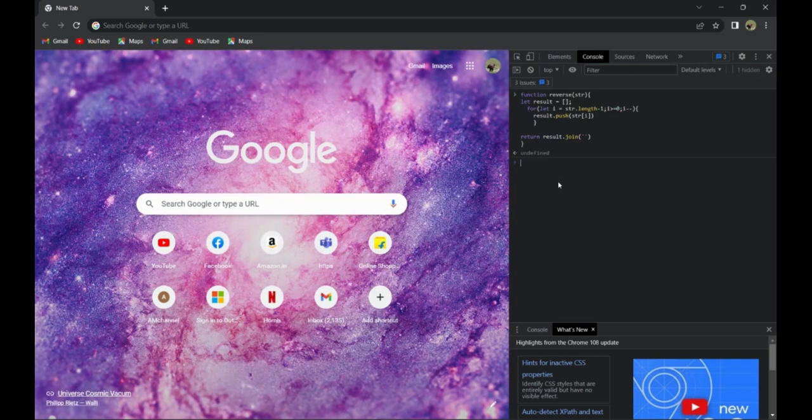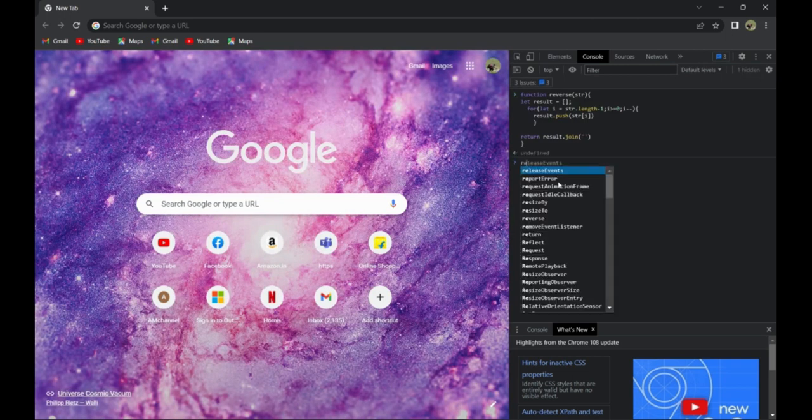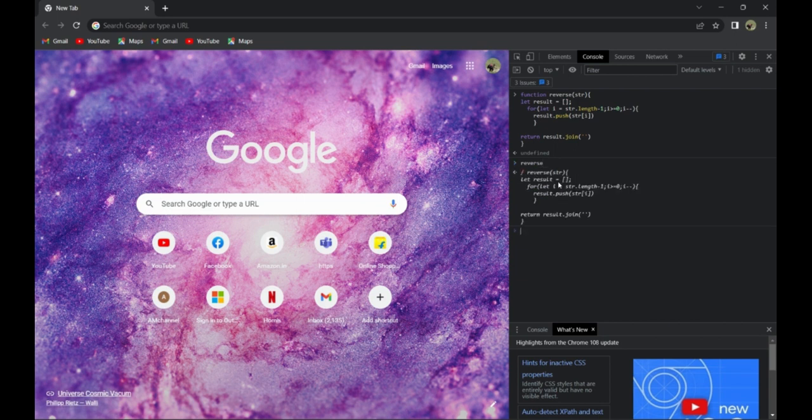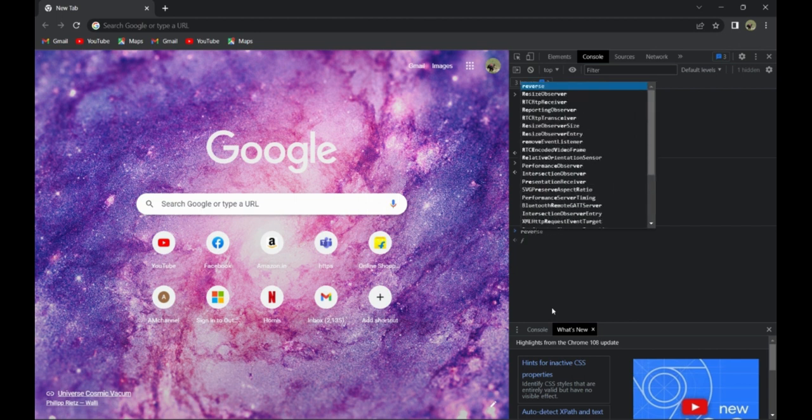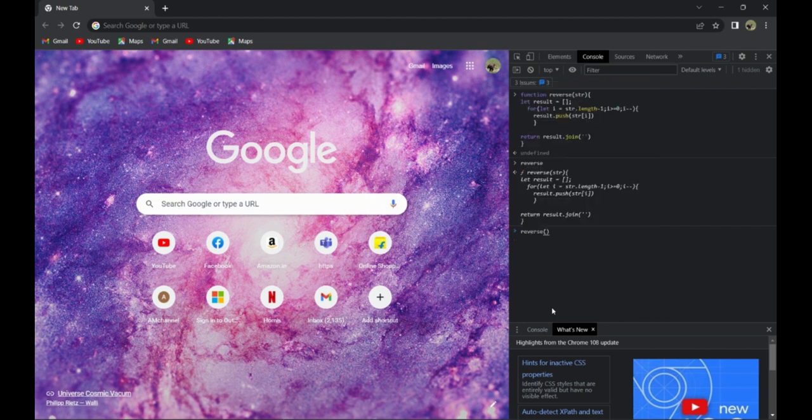Okay, so this is the function reverse. If I just call reverse, it shows this function as we have written it over here. And now to check it, we can call this function and pass some string inside it, let's say a b c d e f, and we are getting the output as you can see over here. So this function is working properly. So this is the simple example. Let's go for the next example.